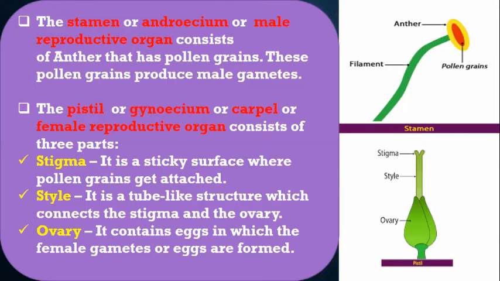The stigma is the sticky surface where the pollen grains get attached, and the tube-like structure connecting the stigma and the ovary is called the style. The swollen base of the carpel is called the ovary, and inside the ovary are eggs in which the female gametes are formed.